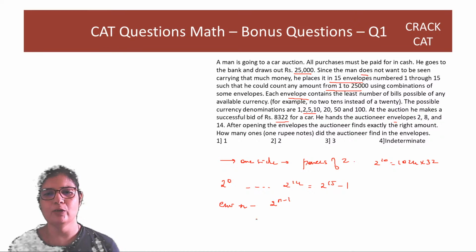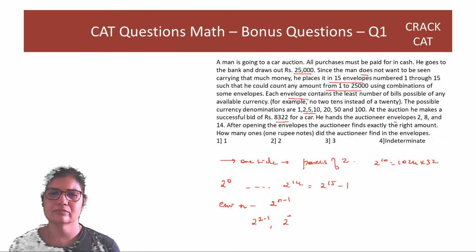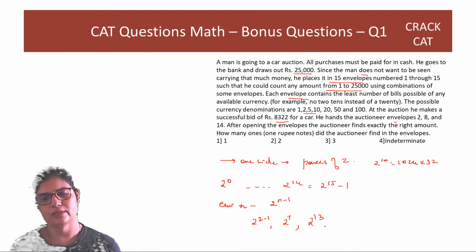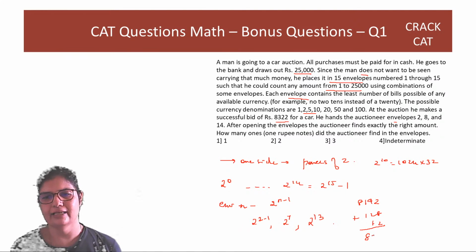So the second envelope will have 2 rupees. The 8th envelope will have 128 rupees. And the 14th envelope will have 2 raised to 13 rupees. So if you add this up guys, it works out to 8192 plus 128 plus 2, so our number comes out to exactly 8322.